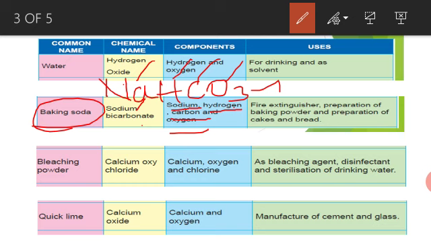What are the uses of baking soda? The fire extinguisher, preparation of baking powder, and preparation of cakes and bread.